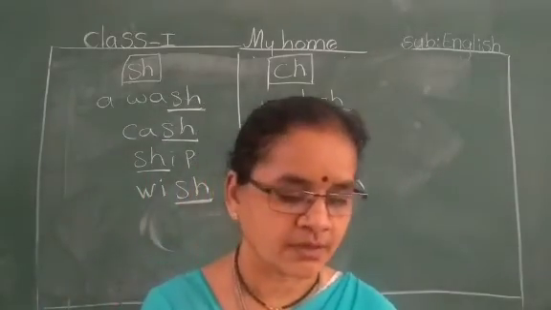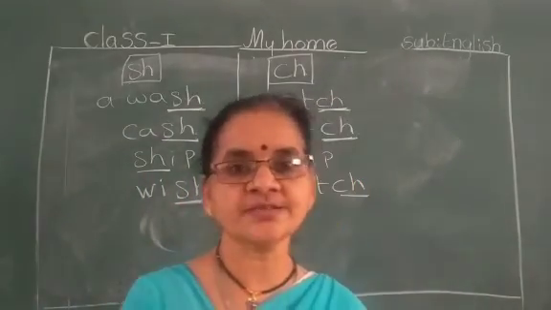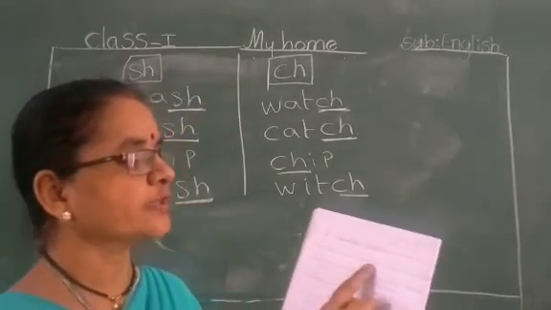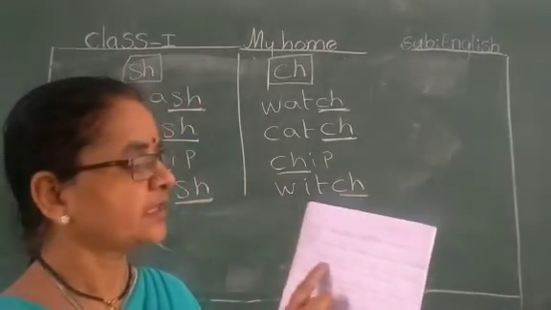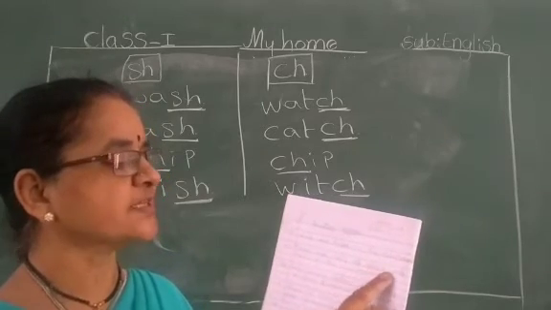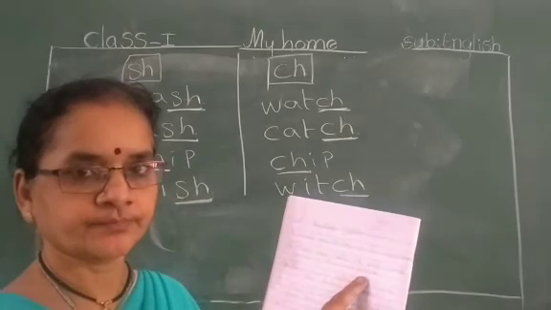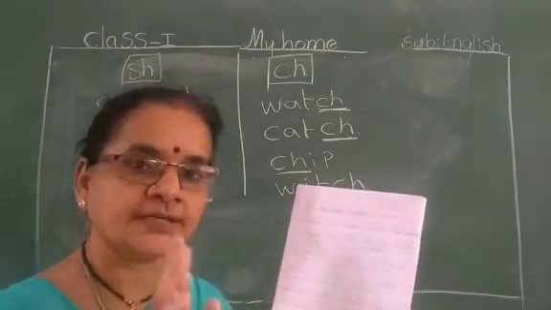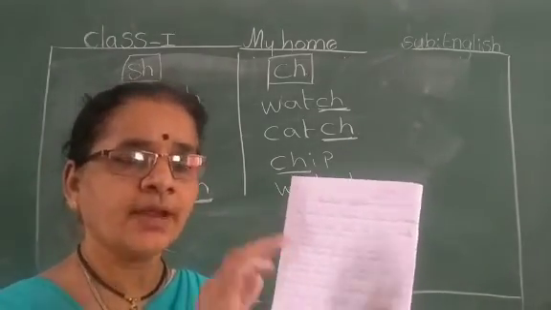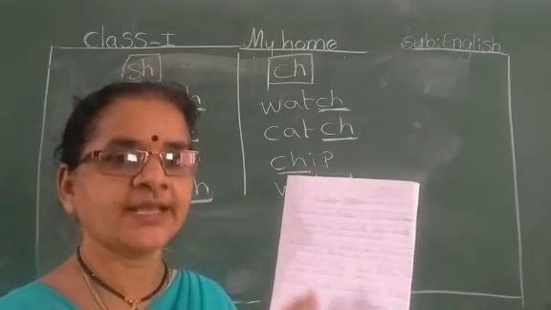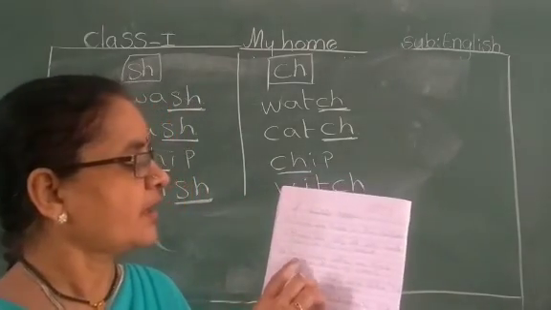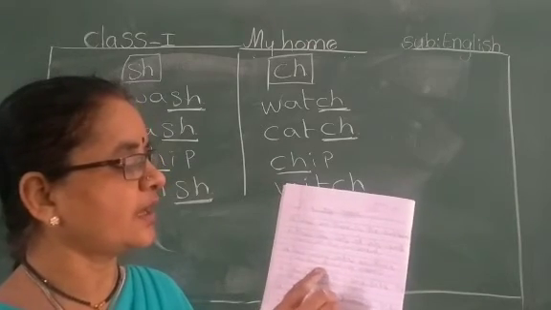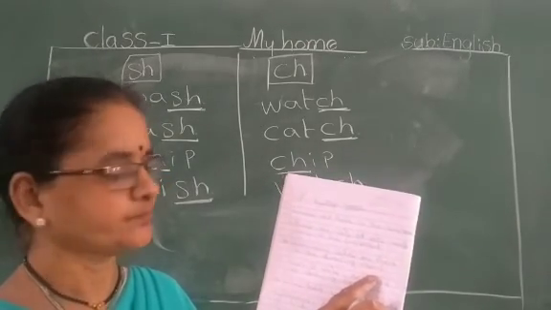Now, shall I read the question answers once? Yes. What are there in a cupboard? There are lots of pots and pans in the cupboard. Okay, children? Just these all questions you learn. Don't send to me, but learn and practice spellings and all. Okay. How many sofas are there in the drawing room?